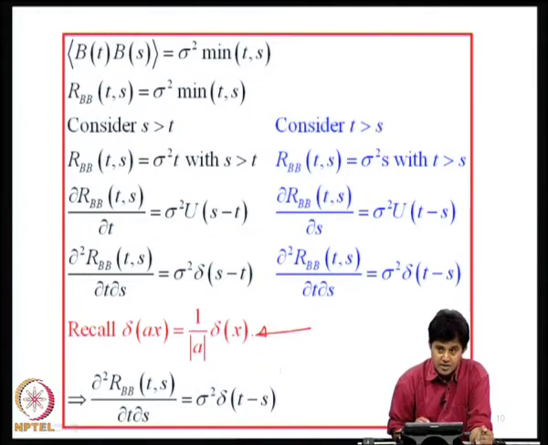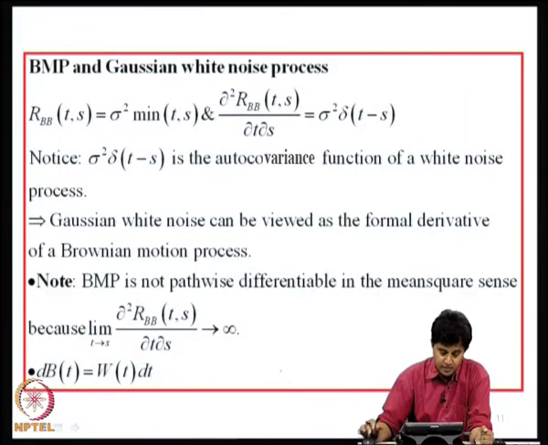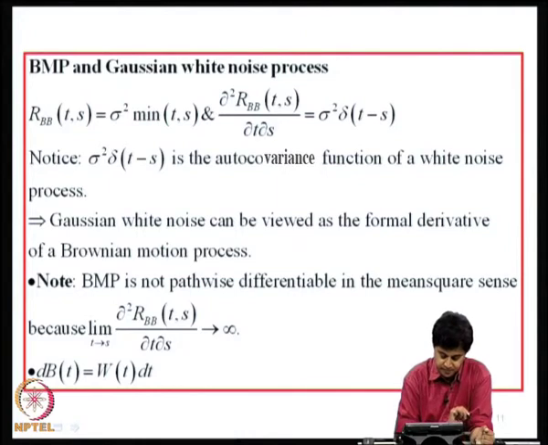Okay. So we have R_BB of t comma s as sigma square minimum t comma s and its second derivative is sigma square delta of t minus s. Sigma square delta t minus s is the autocovariance function of a white noise process. Therefore, a Gaussian white noise process can be viewed as a formal derivative of a Brownian motion process.